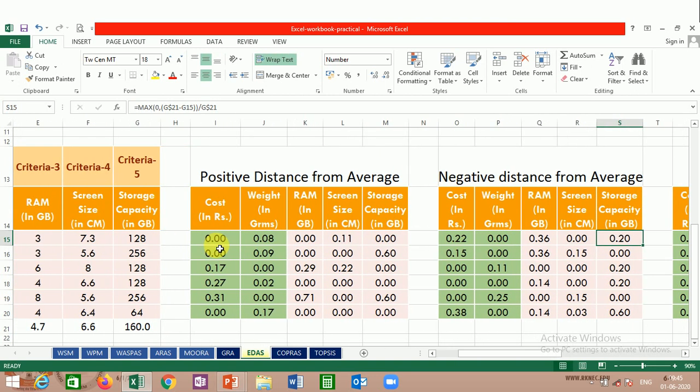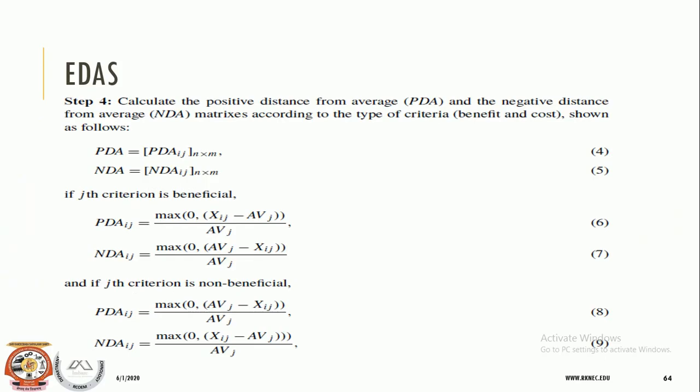Now what is the difference between these two formulas? There is a slight change. In the positive distance from average, we are subtracting the average from each value, while in the calculation of negative distance from average, we are subtracting each value from the average value.